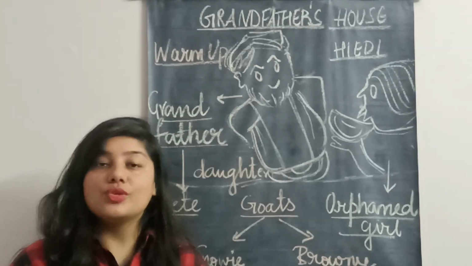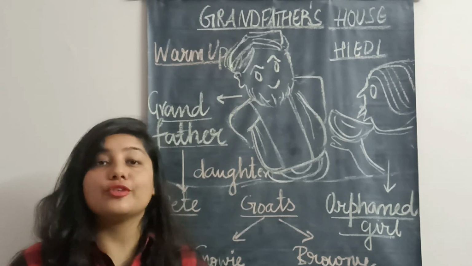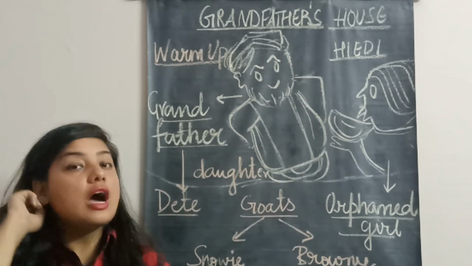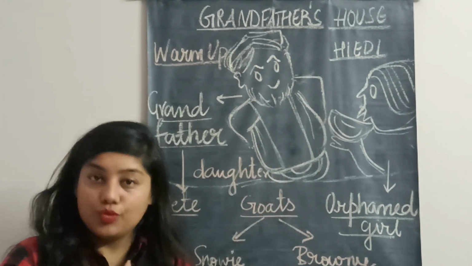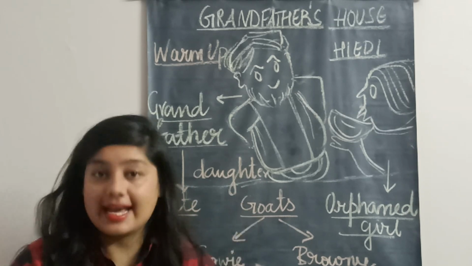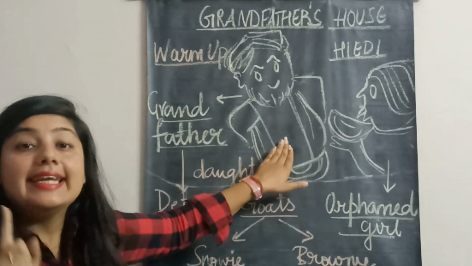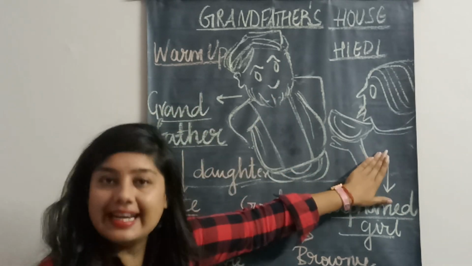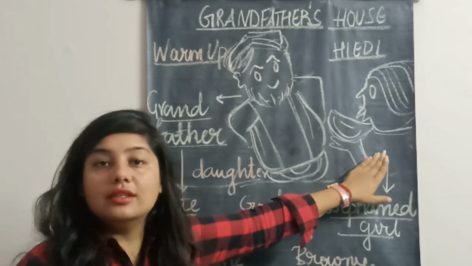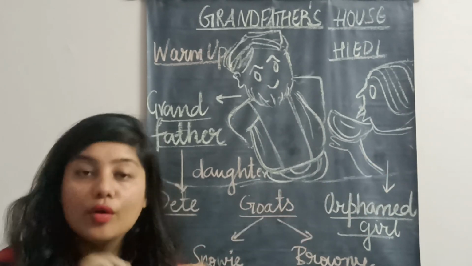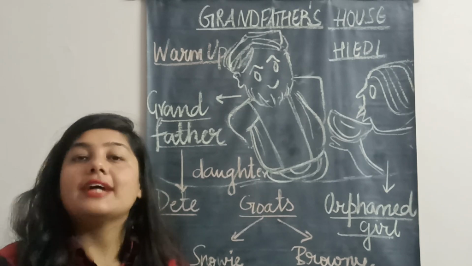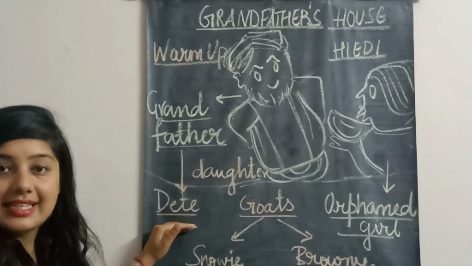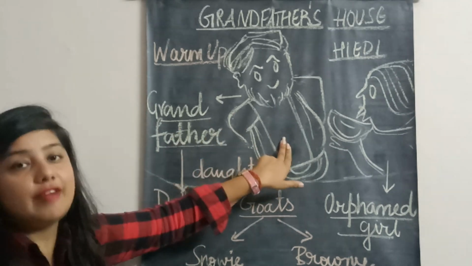Good morning children. Today we are going to start the first chapter of English literature, which is Grandfather's House. Before starting the chapter, I would like you all to know about the main characters. The first main character is grandfather. The second main character is Heidi. She is a small girl who is an orphan. Orphan means she doesn't have a father and she doesn't have a mother. The third important character is Aunt Date. She is the daughter of this grandfather.